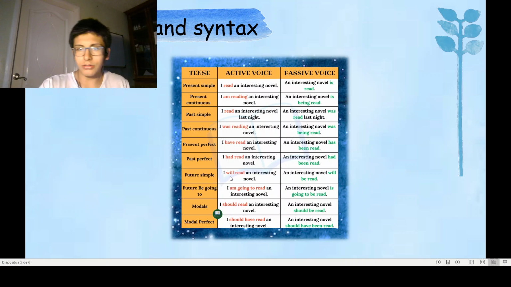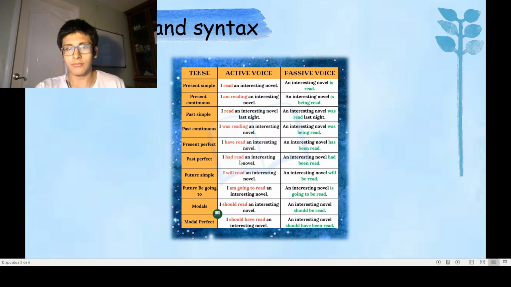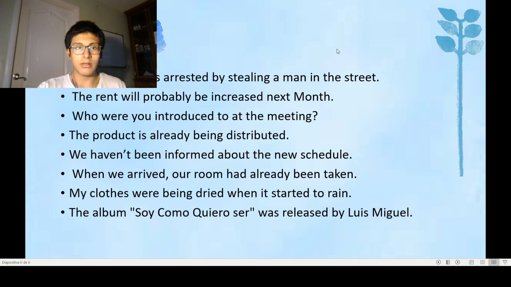Does will go to the passive voice? I thought it didn't, but it does. So we have to take into account all of this. Actually, also in modal verbs we have the same, and that's what we have to extract from this information.